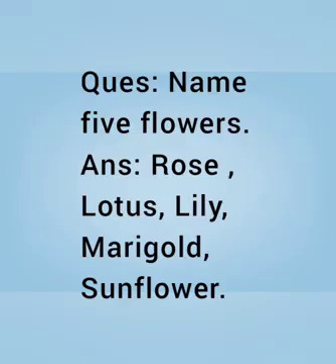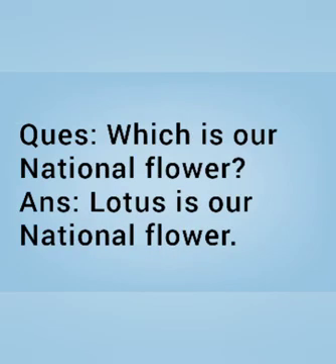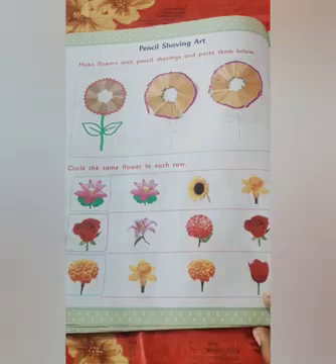So now children, we are going to learn some question answers. Name 5 flowers. So rose, lotus, lily, marigold, sunflower. You can learn any flower names. The next question is, which is our national flower? So lotus is our national flower.